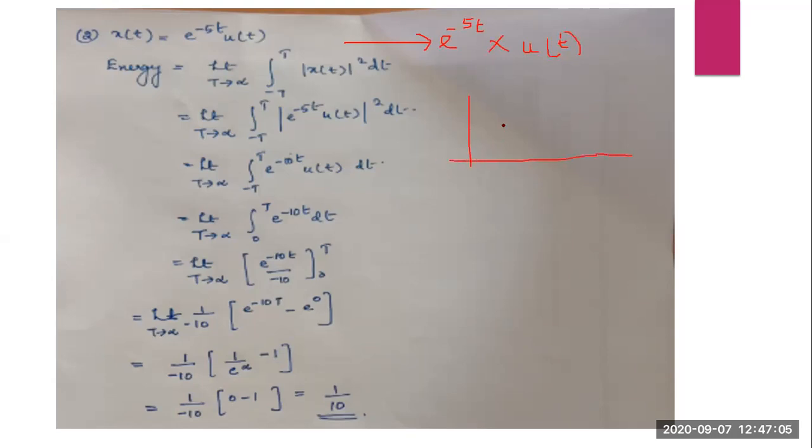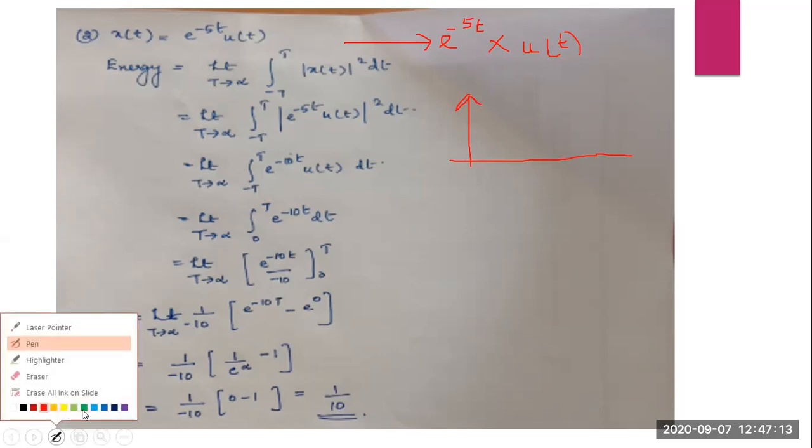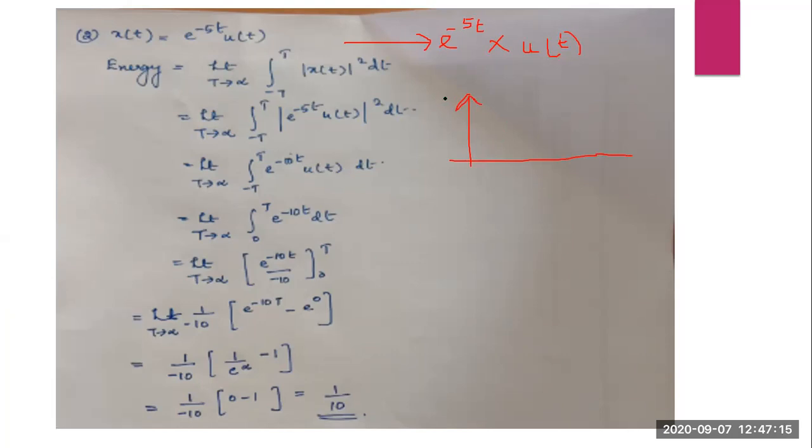So first we will try to draw e raised to minus 5t. How will you draw it? Since this is e raised to minus 5t, this decays, and this will be 1.